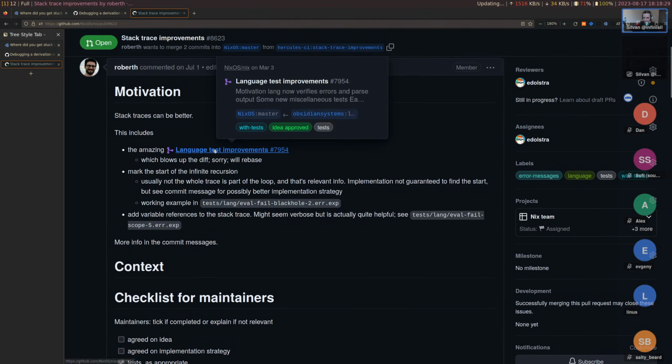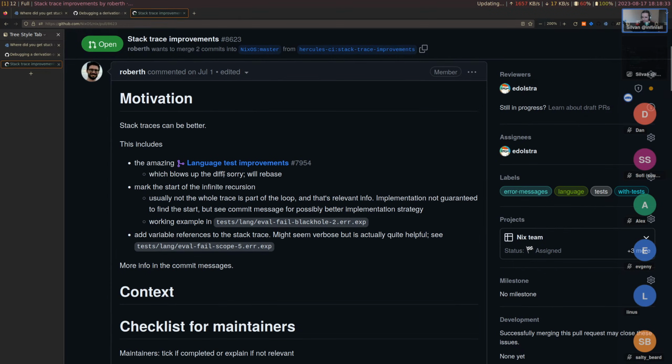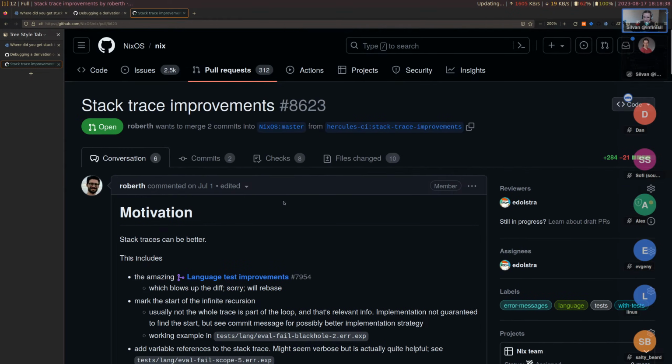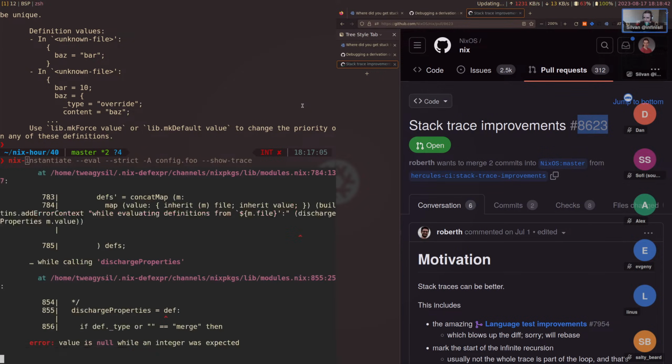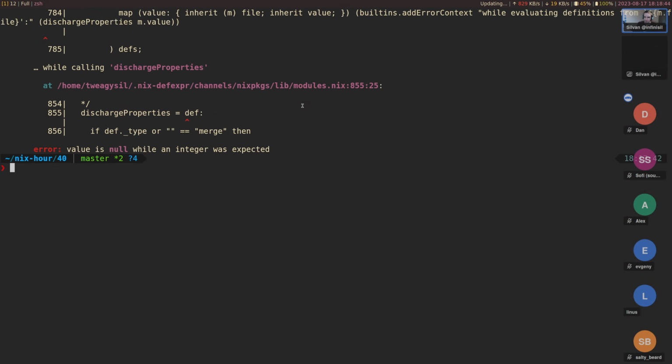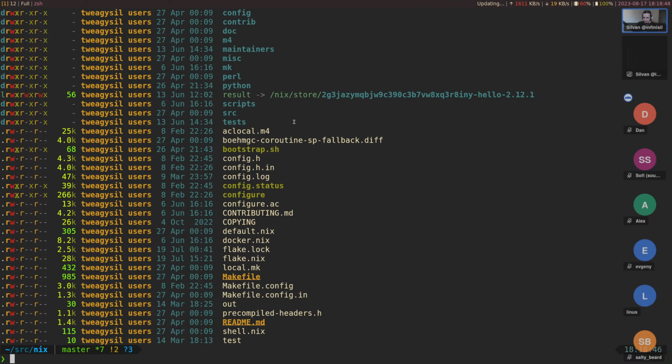So this has language test improvements. We have mark the start of an infinite recursion. This is a kind of nice improvement that I've been shown before. Let's try out this PR. Also kind of gives you an overview of how you can check out some Nix changes.